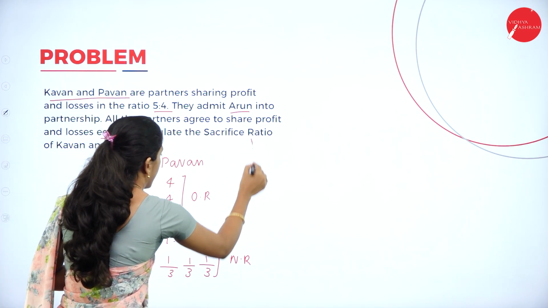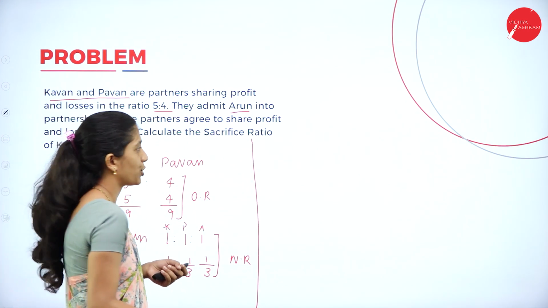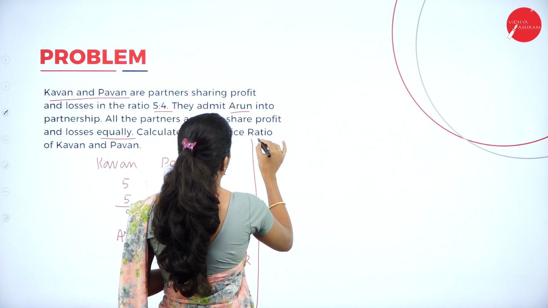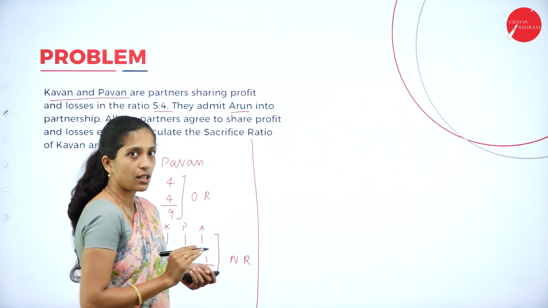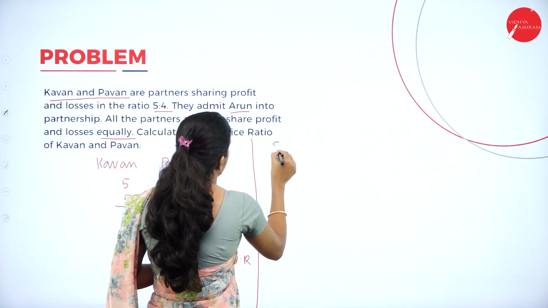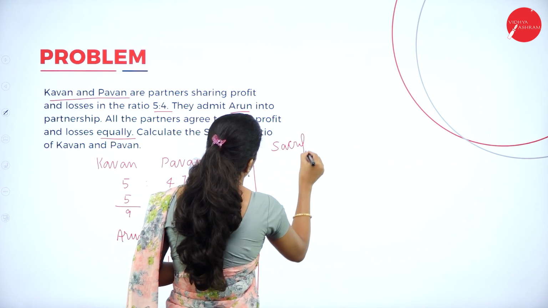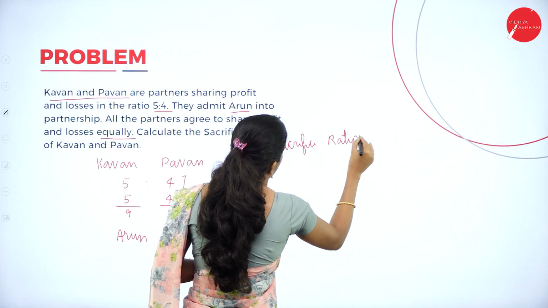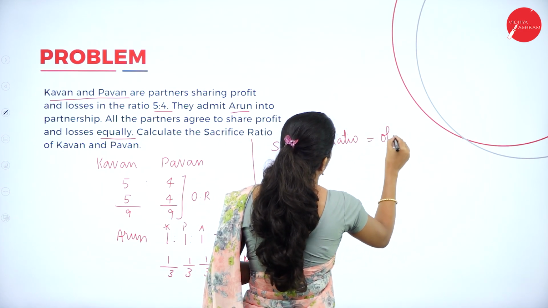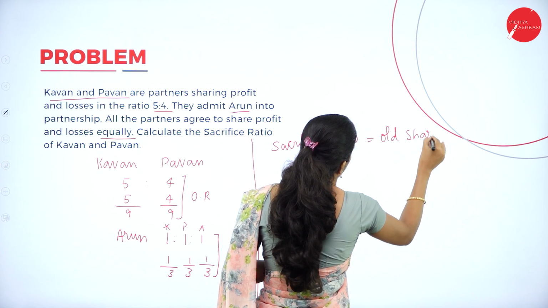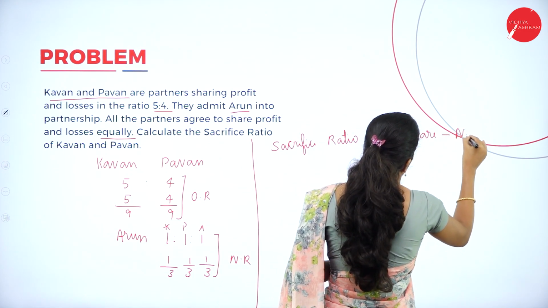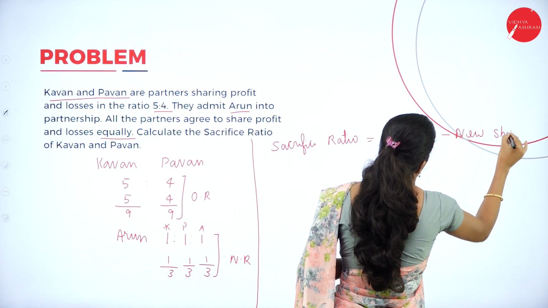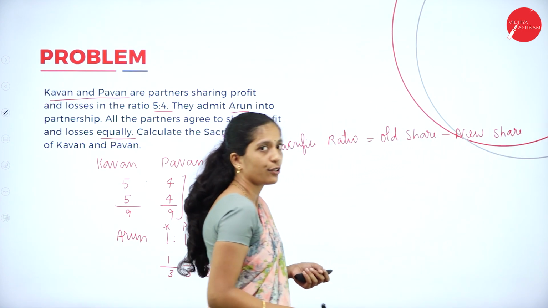Now we shall calculate the sacrifice ratio. Directly apply the formula because we know the new ratio as well as the old ratio. Sacrifice ratio is equal to old share minus new share.